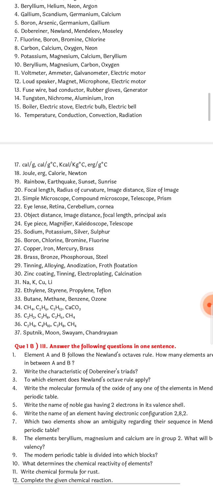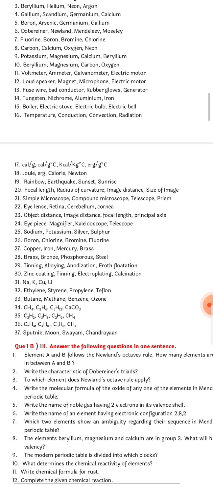So here the odd one out will be sulfur. Rest all are metals. Question number 26. Boron, chlorine, bromine and fluorine. Very easy. Chlorine, bromine, fluorine are halogens, and boron is the odd one out. Copper, iron, mercury, brass. Question number 27. So brass is an alloy.